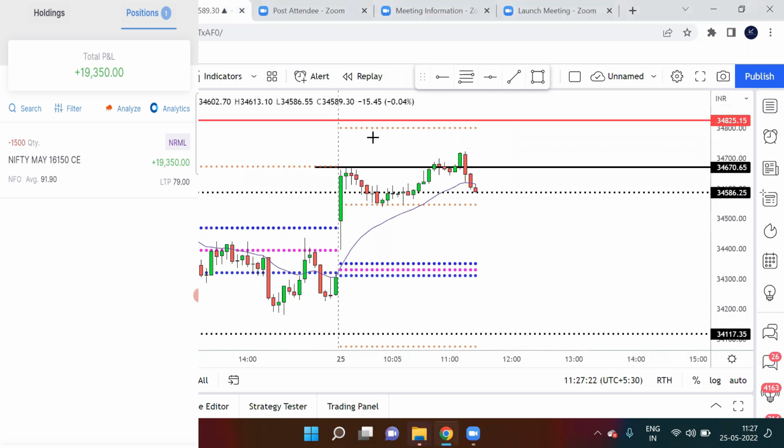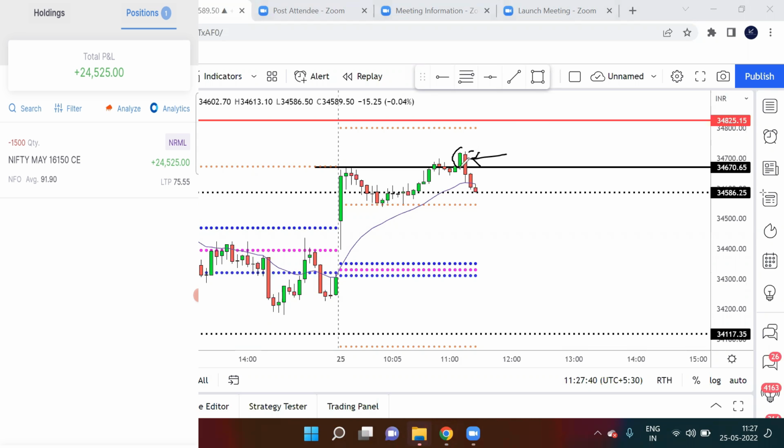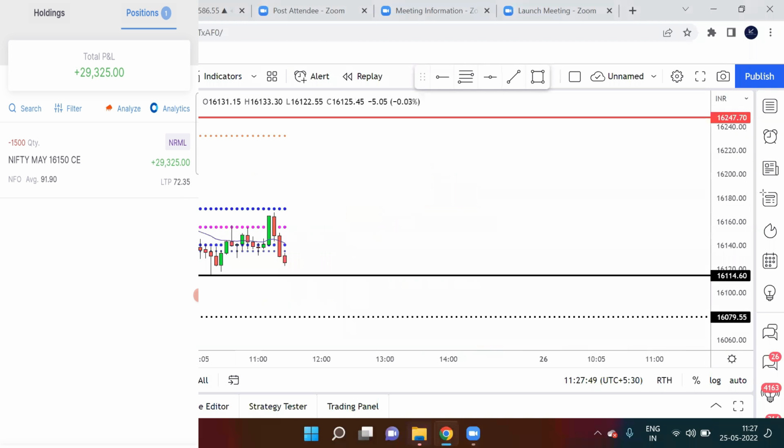And what about Bank Nifty? Bank Nifty also, you can see that after some time, it broke that day's high, then started coming down, then made a big green candle. This is called false breakout, where big green candle and suddenly red candle. This is the fake breakout. And now there's a high chance that market can go down in both Nifty and Bank Nifty.